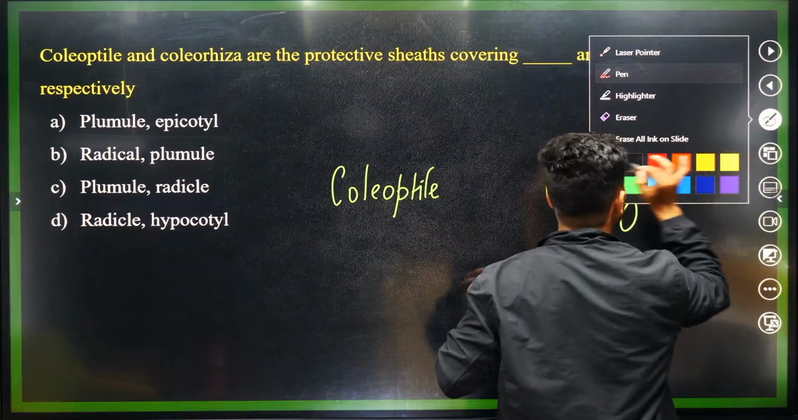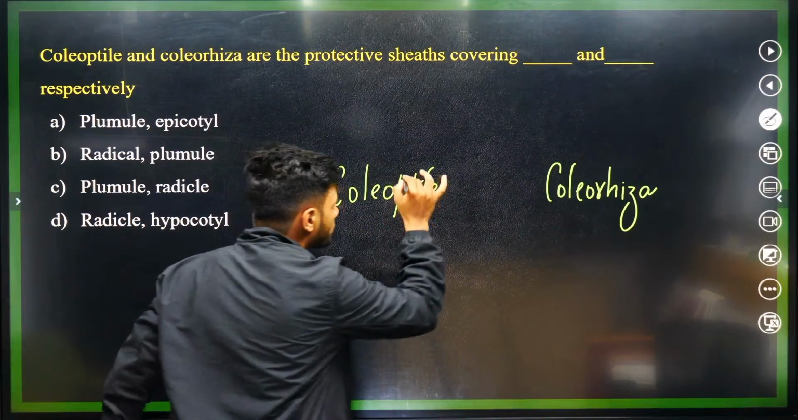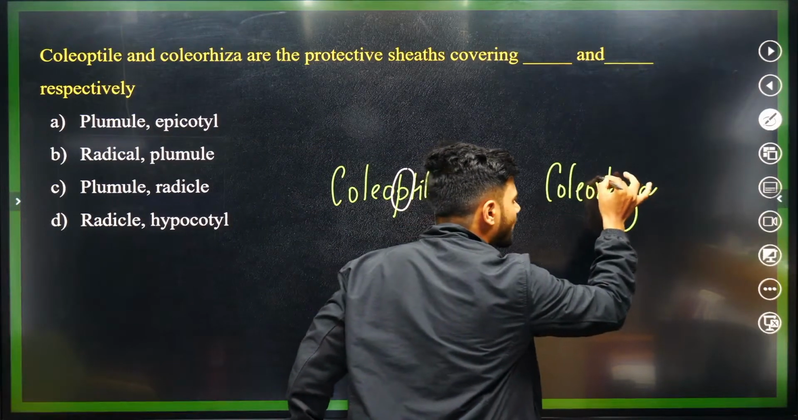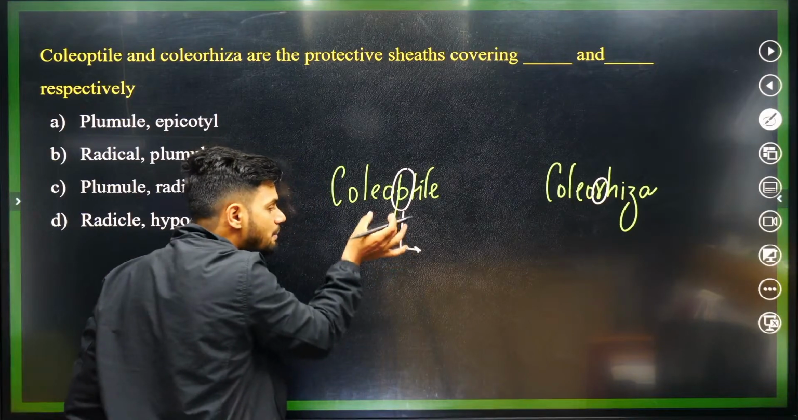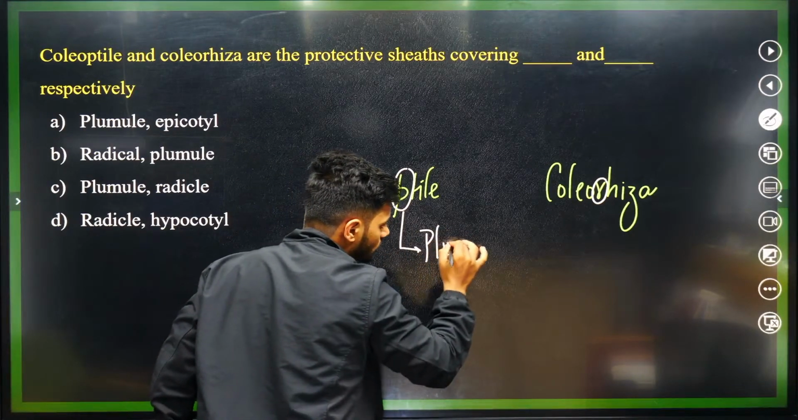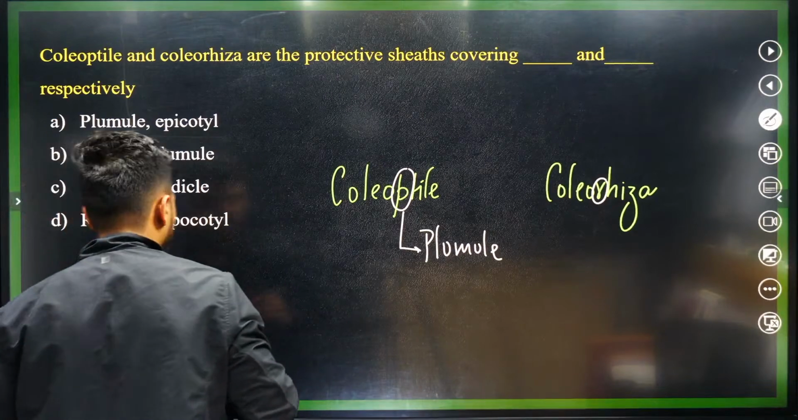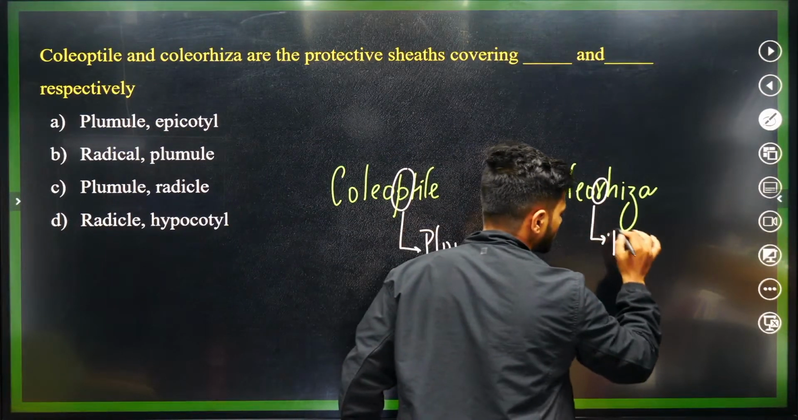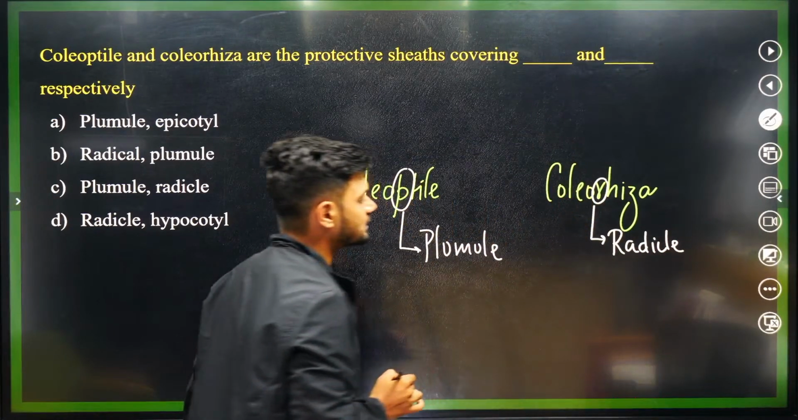Now students, I want everyone to focus here. In coleoptile we have P. In coleorhiza we have R. P and R. The P you can remember as plumule. Then R for radical. R for radical. Okay.